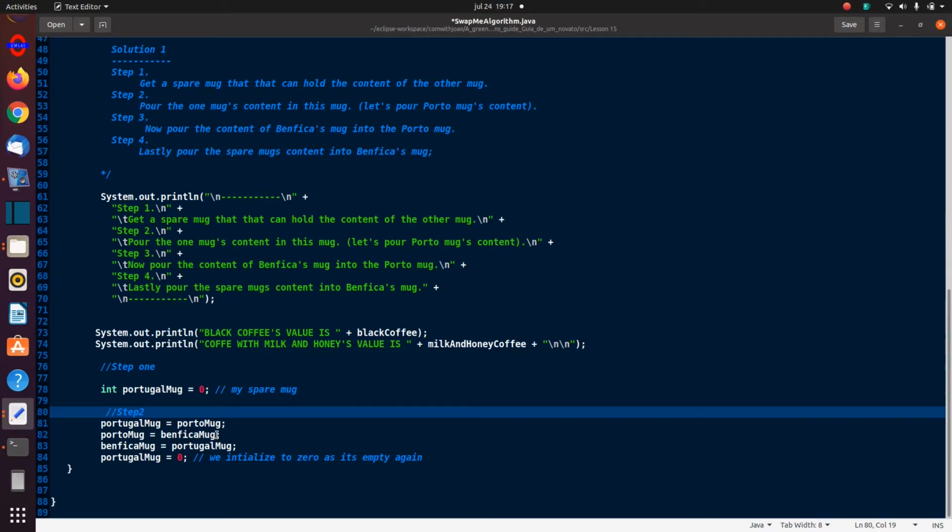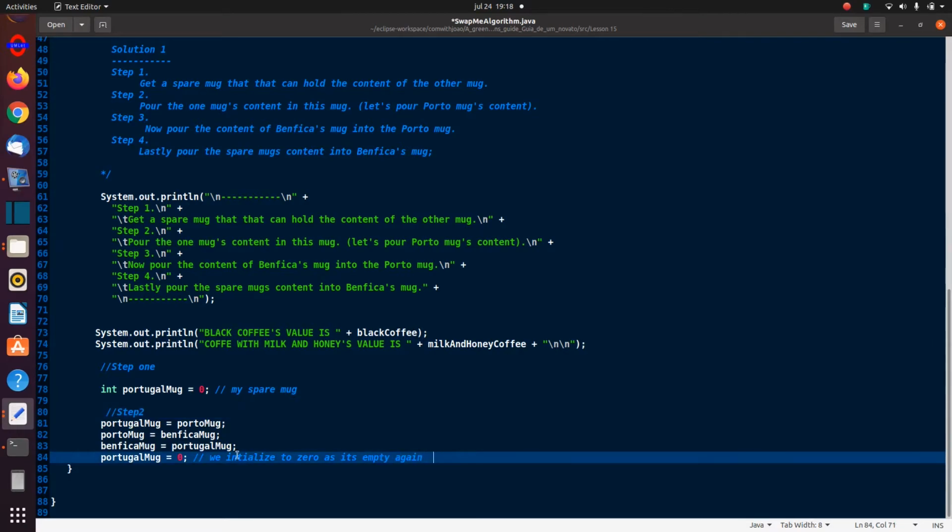Then I take the Benfica's mug and I pour its contents into the Porto mug. And then the Portugal mug, I pour back into the Benfica mug. So I've swapped the two around, and then I have to initialize my Portugal mug to 0 because it's now empty. So I've done that, and now I've swapped it.